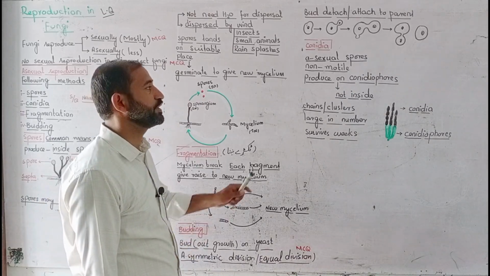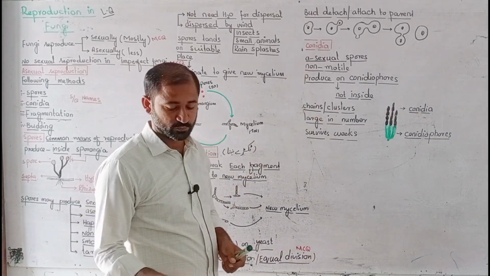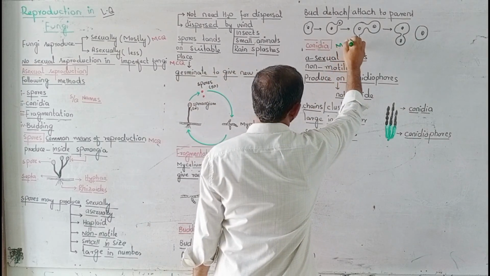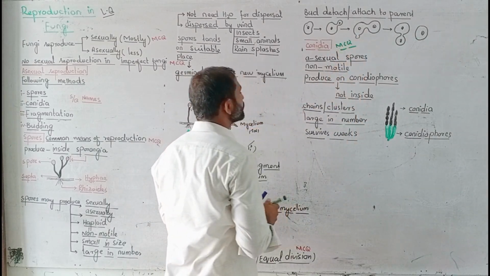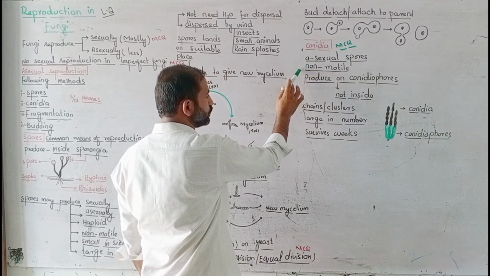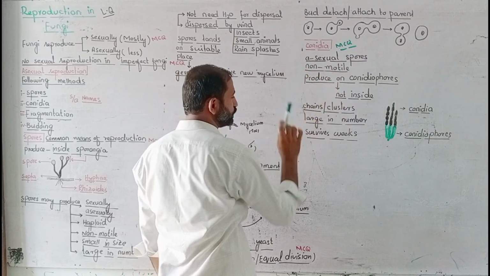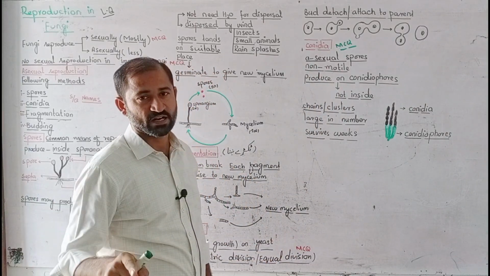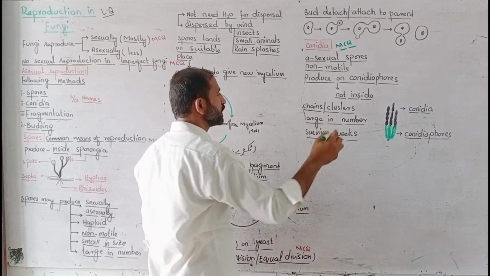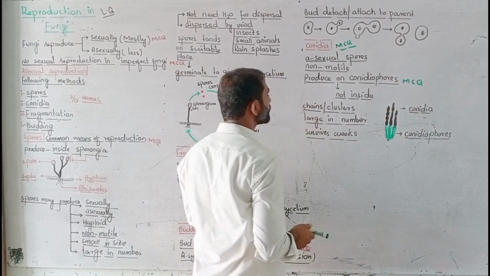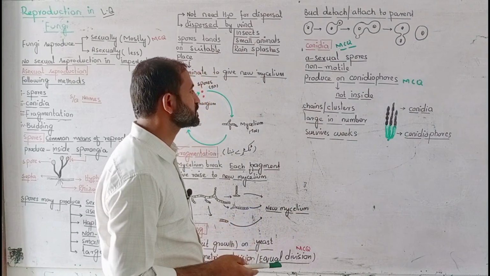And last one is conidia. Conidia are asexual spores. It is also an MCQ, that conidia are asexual spores. So asexual spores are conidia, non-motile, produced on conidiophores. Produced on conidiophores means not inside. That one is also an MCQ, that conidia are produced outside the structures, not inside.